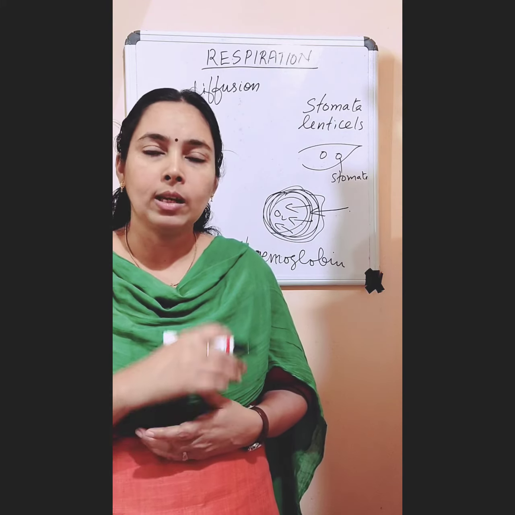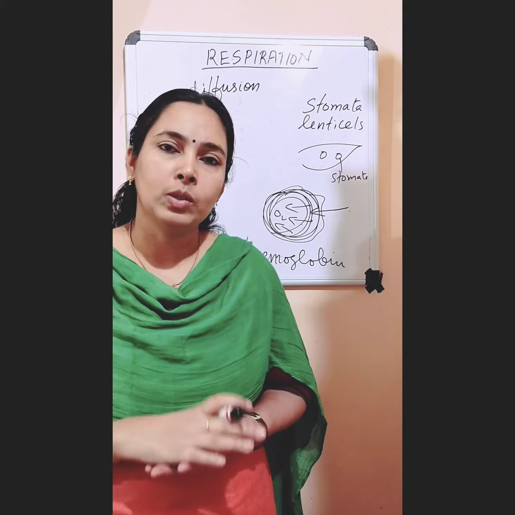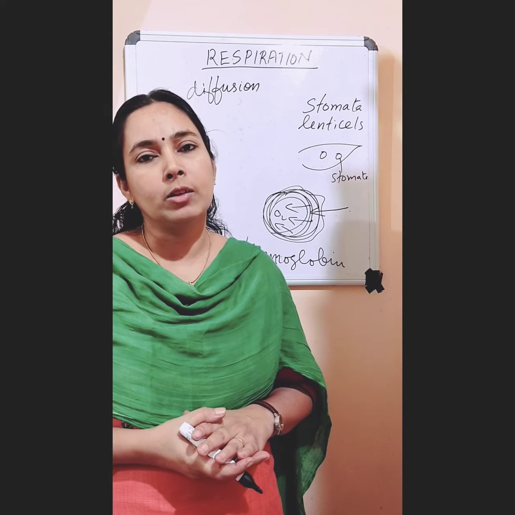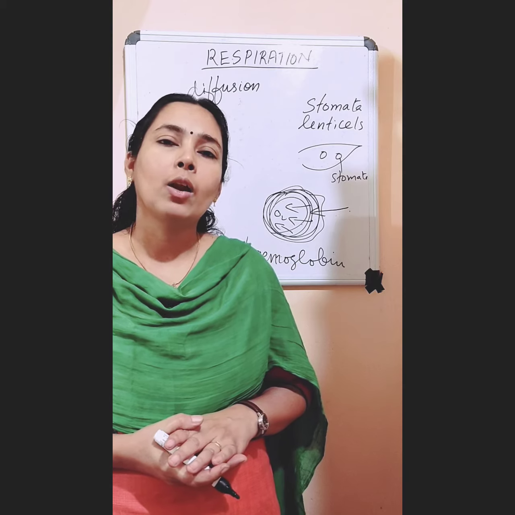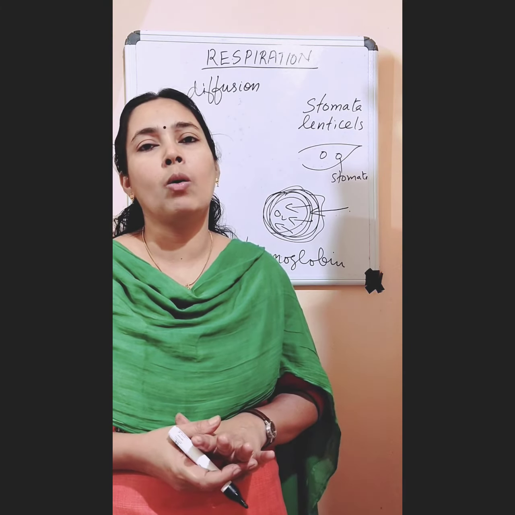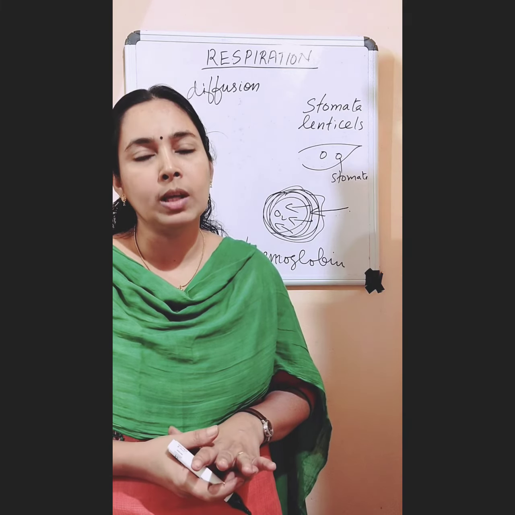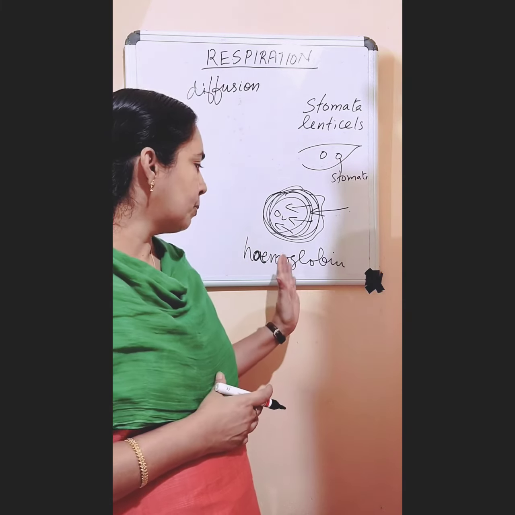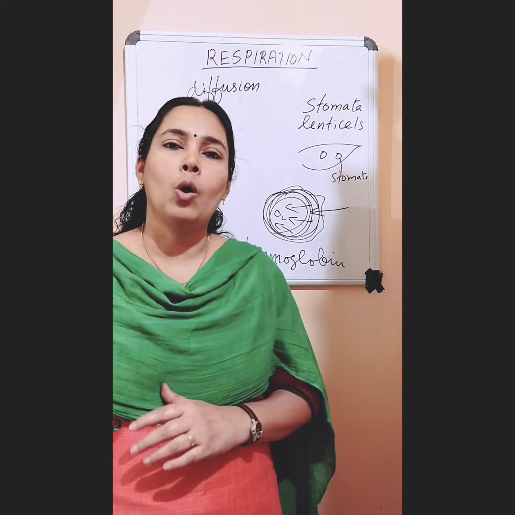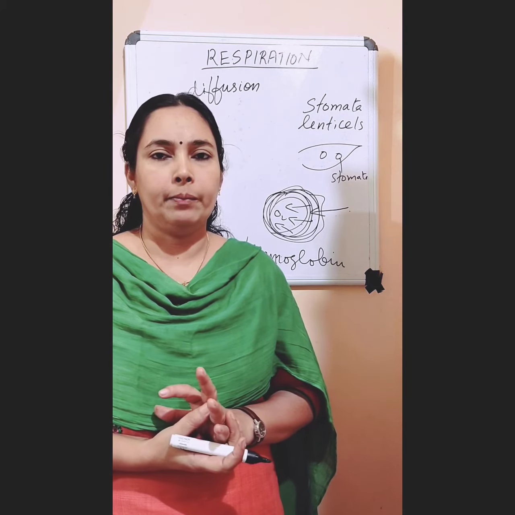So in unicellular organisms, diffusion is enough to carry oxygen to all parts of their cell, but in higher organisms, diffusion is insufficient to meet the oxygen requirements of their body. So they have a respiratory pigment, hemoglobin, to carry oxygen to all parts of the body.